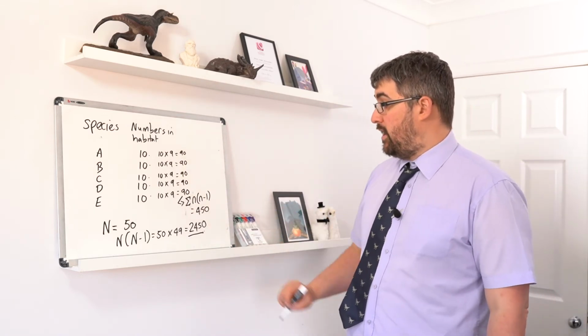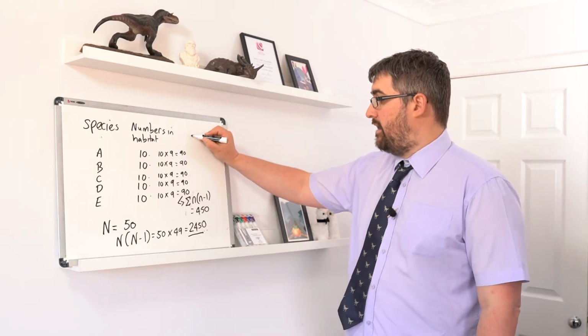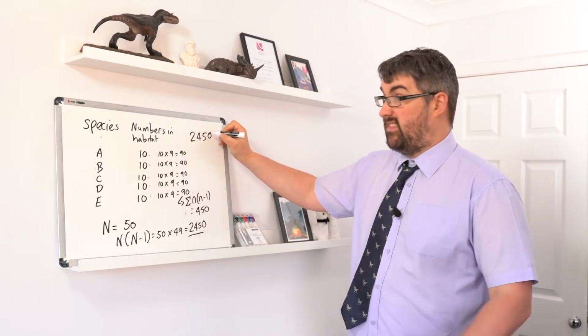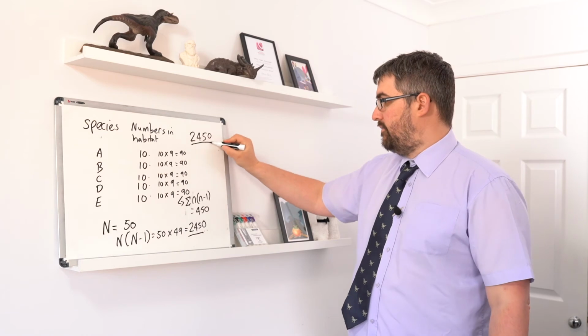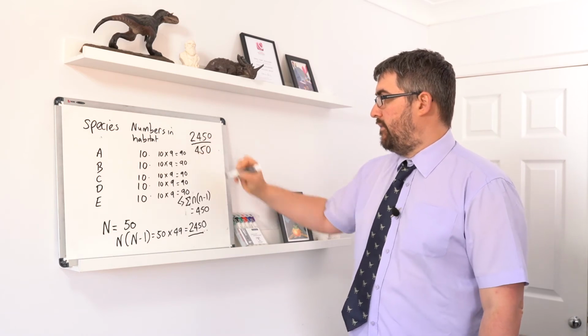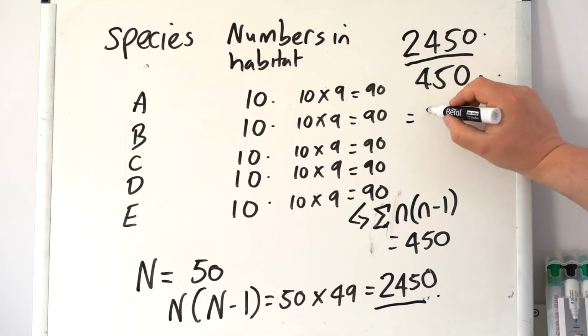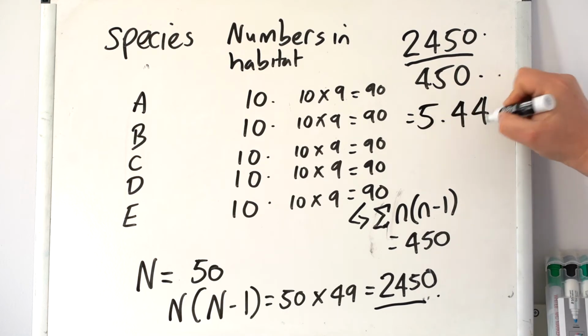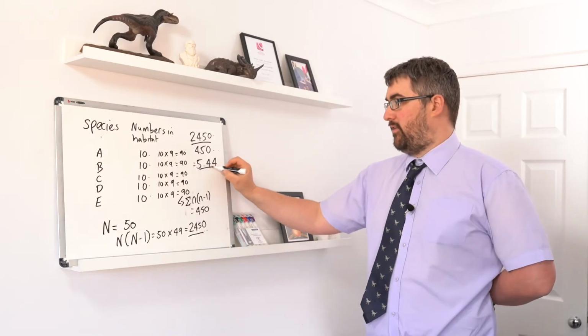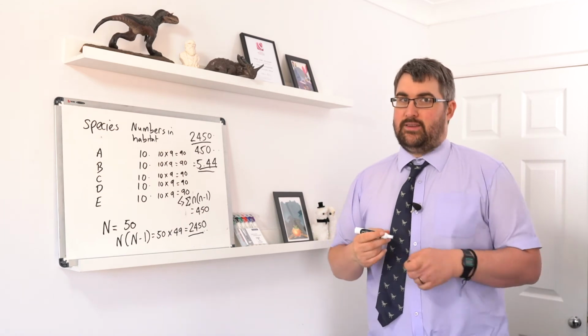And then to finish off the equation, you would just take that big N value we got there, or at least that part at the top of the equation, and divide it by the 450, which gives us the value of 5.44. Okay, and that's the index of diversity. That's what you've gone through that hard work to calculate.